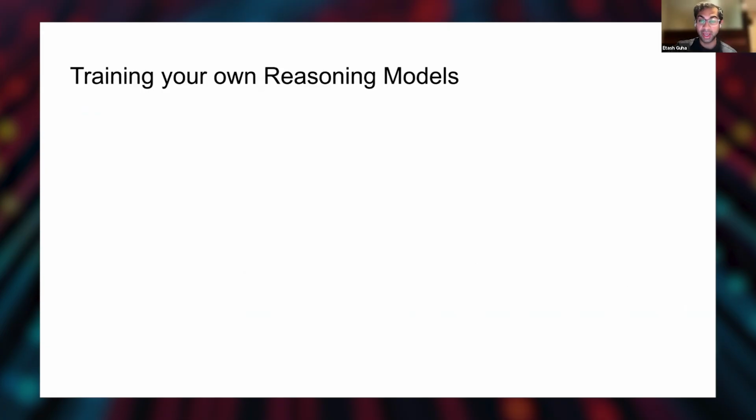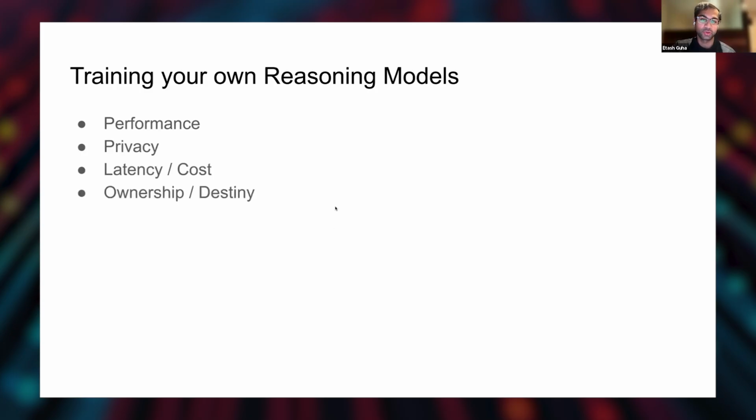And so the question is, okay, how do we actually train our own reasoning models? Why would we do this? We want performance. We want to be able to control our own models. There's privacy of our data. There's improvements of latency. We have our own models. And actually, when you're able to train your own reasoning models, you have ownership over that thing. You can control what you do with that. So it's quite a desired outcome.